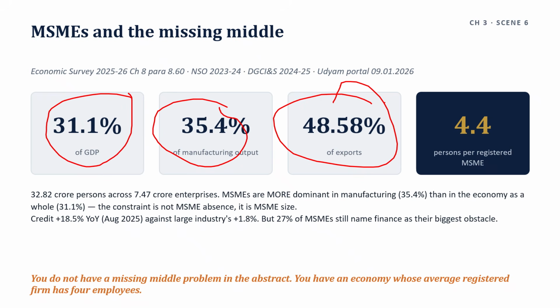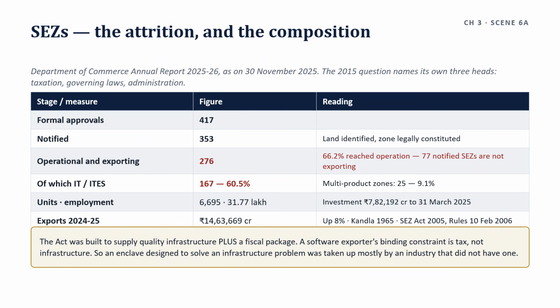The Self-Reliant India Fund has a 50,000 crore corpus with 15,442 crore deployed across 682 MSMEs as on 30 November 2025, 30.9% of the corpus. And SME IPO listings rose 87.2% between 2022-23 and 2024-25. But keep the counterweight in the same breath.